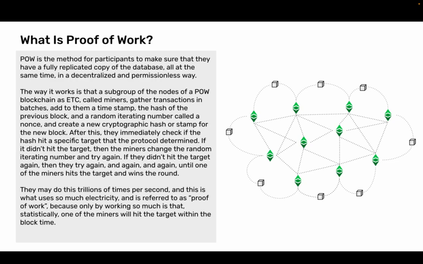After this, they immediately check if the hash hit a specific target that the protocol determined. If it didn't hit the target, then the miners change the random iterating number and try again. If they didn't hit the target again, then they try again and again until one of the miners hits the target and wins the round. They may do this trillions of times per second, and this is what uses so much electricity and is referred to as proof of work, because only by working so much is it statistically likely that one of the miners will hit the target within the block time.